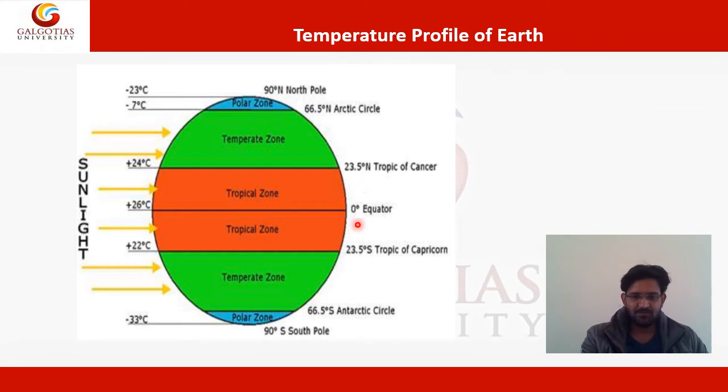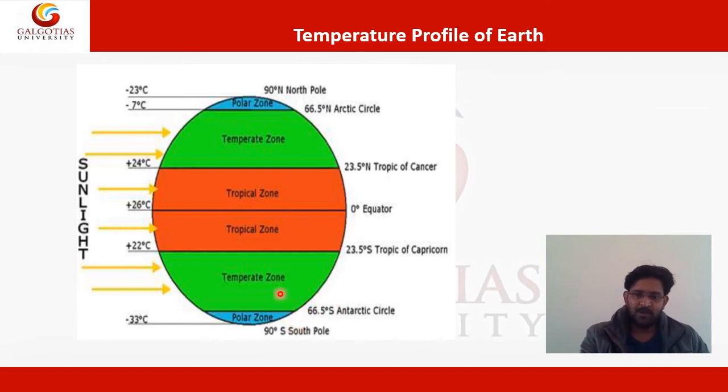So this is the tropical zone, and the temperature varies from plus 20, again 23.5 degrees south. Then this is the temperate zone, where the temperature is up to 66.5 degrees, the Antarctic circle. And from the Antarctic circle to the south pole the temperature is minus 33 degrees centigrade. So this is the polar zone.